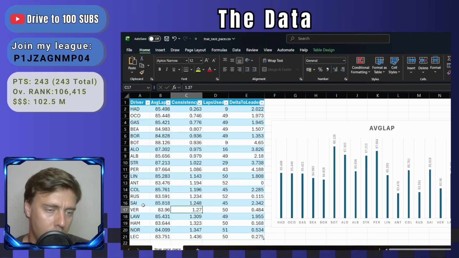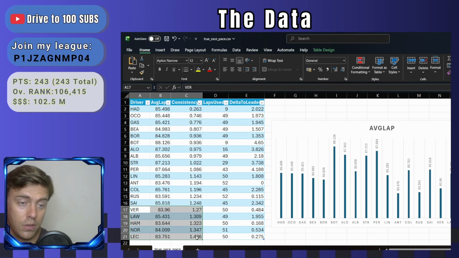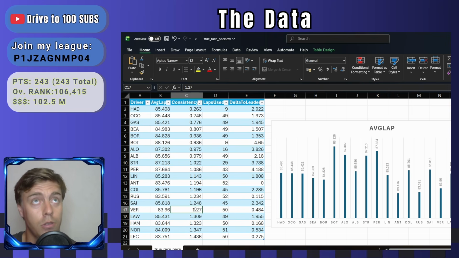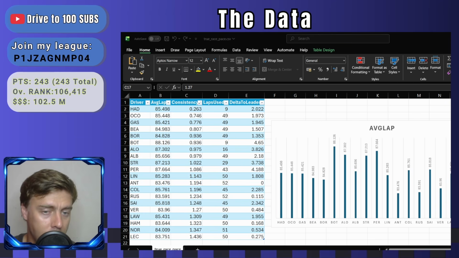And of course Verstappen as well, but Verstappen is not always the most consistent lap time, because I think he would be higher up if he didn't start so far down the grid. Having to overtake cars definitely slows you down and slightly adds more noise to your average lap time or your consistency. But despite that, he is here in the top 5 most consistent drivers. So that's also just an interesting statistic I wanted to point out.